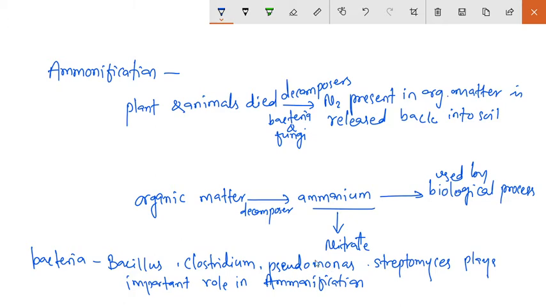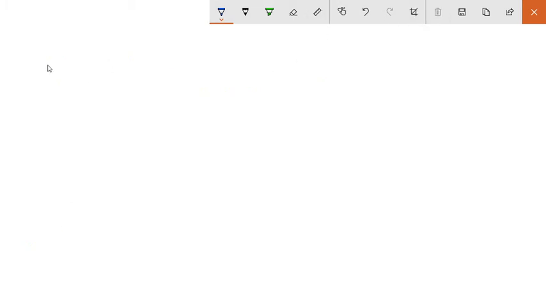Okay, so then denitrification. Denitrification is the process in which nitrogen compounds make their way back into the atmosphere.